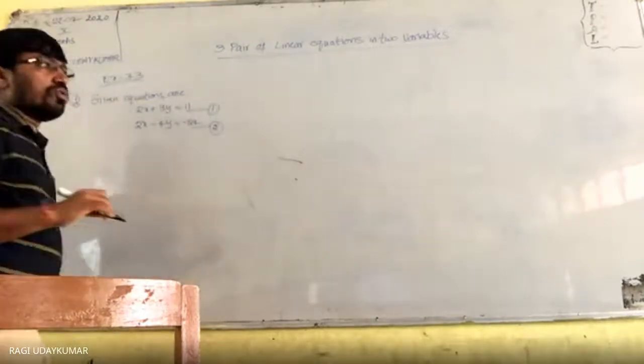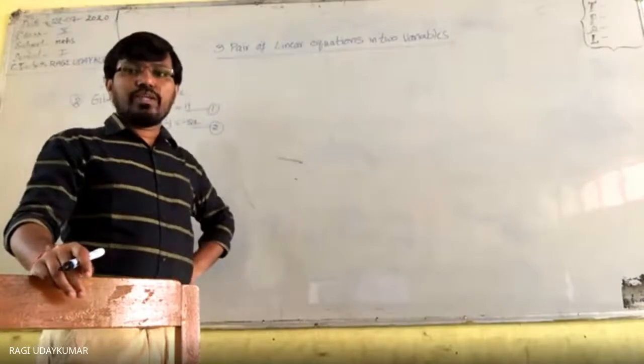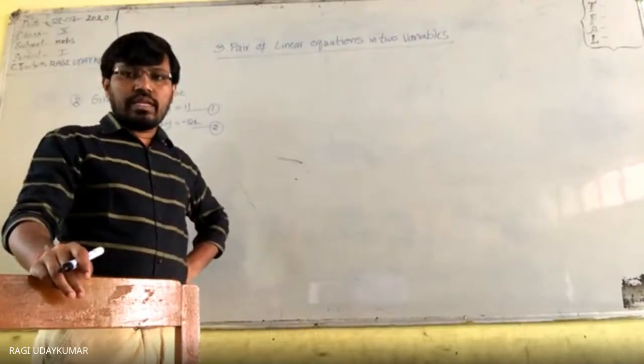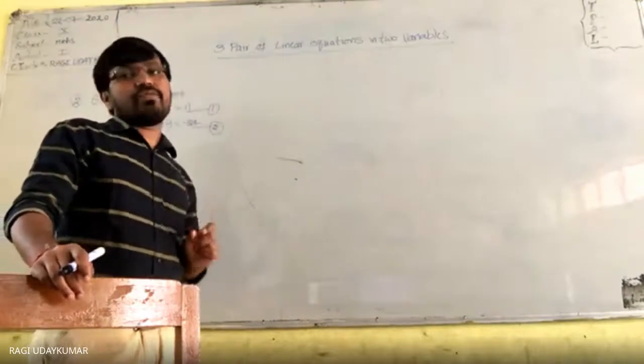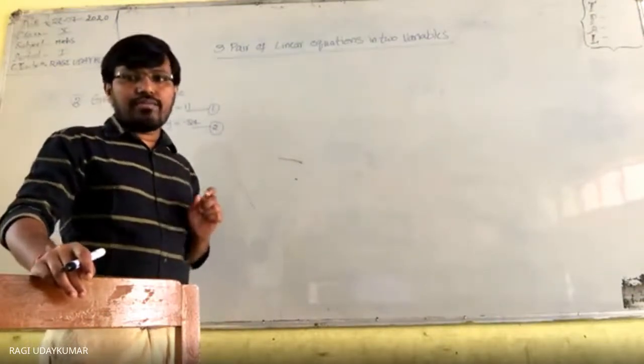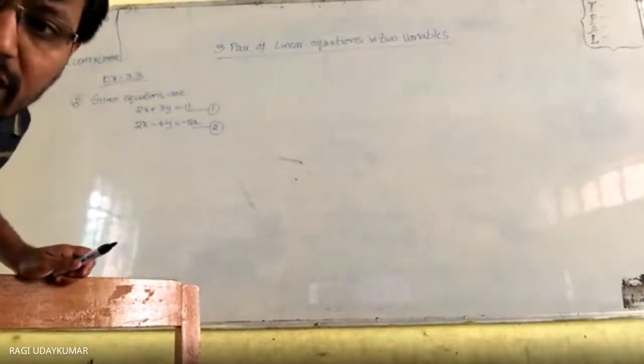So what is the procedure? In a substitution method, what you need to do? Any one equation you have to take, and from that equation, one variable to be chosen.